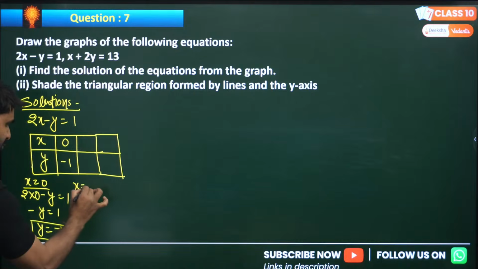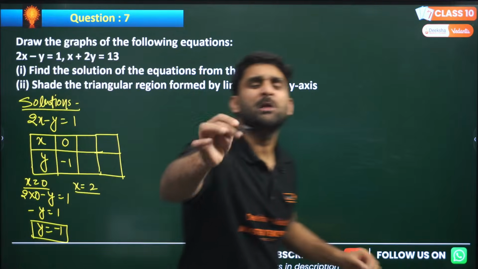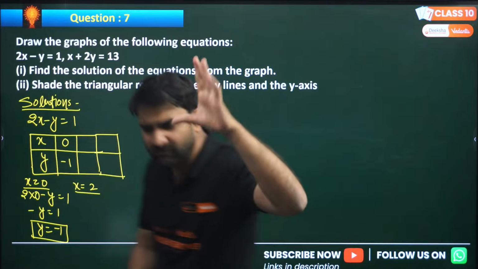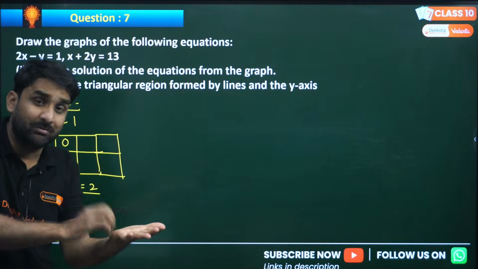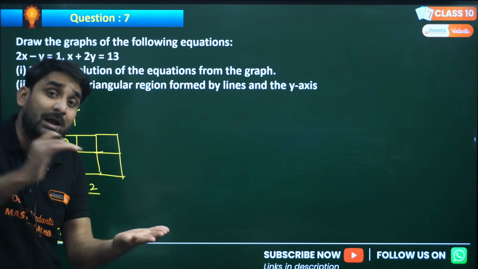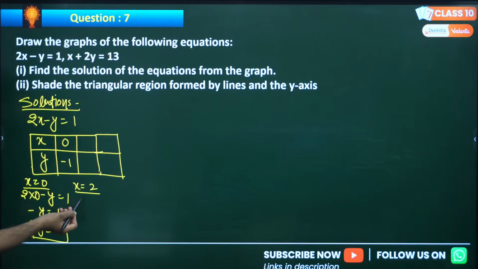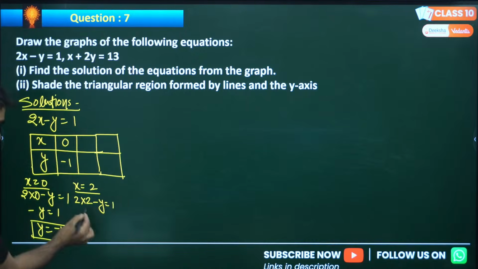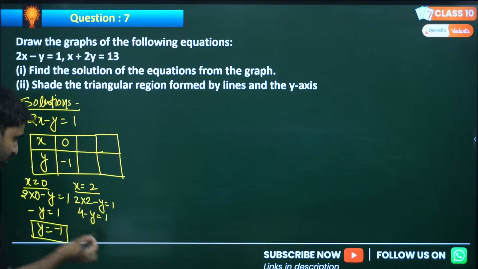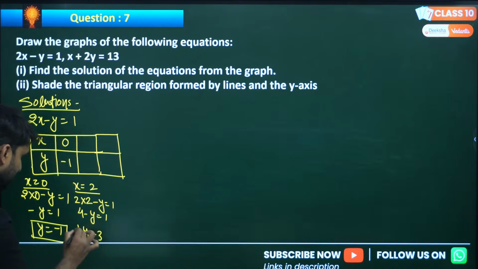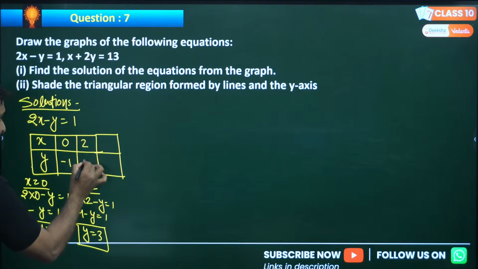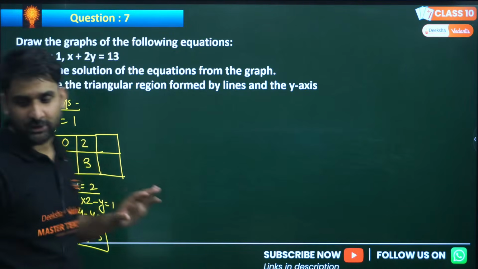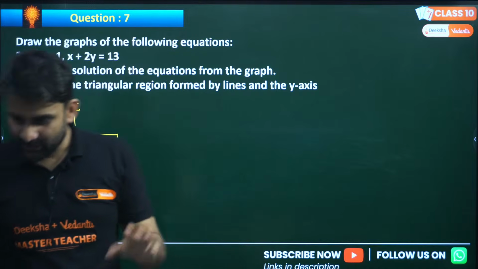Now can we put x equals 2? My dear, you can put any value as per your wish. But make sure the value makes your calculation easier. So if we put x equals 2, 2 into 2 is 4. So 4 minus y equals 1, y will go there and 1 will come here. So 4 minus 1, y will be equal to 3. So when we put 2, we get 3. I hope this is clear to everyone.